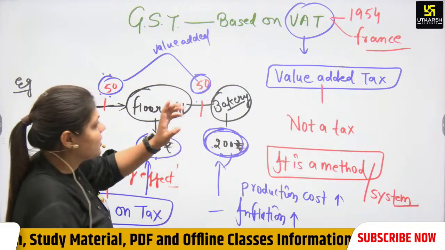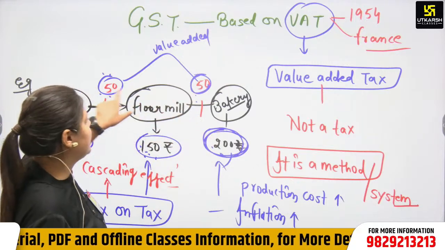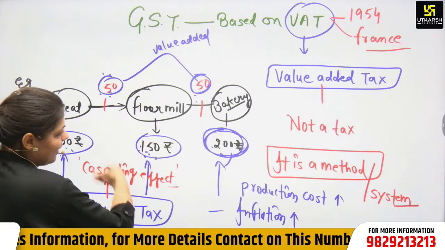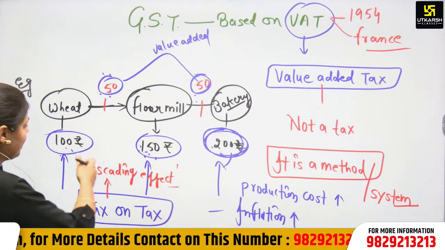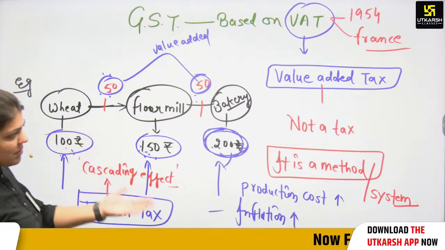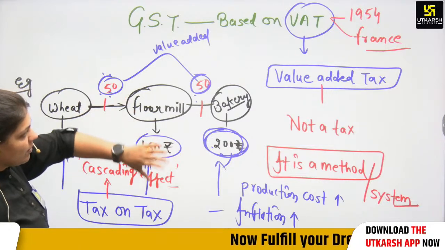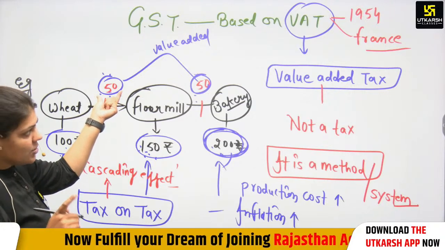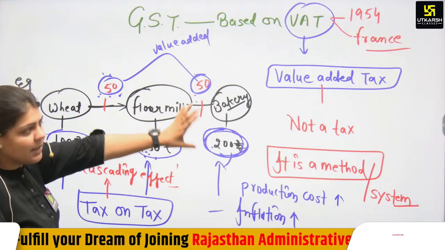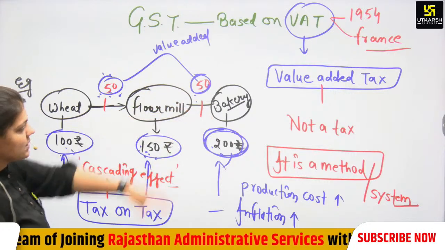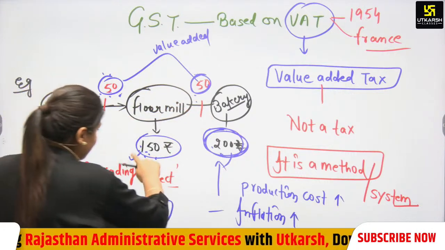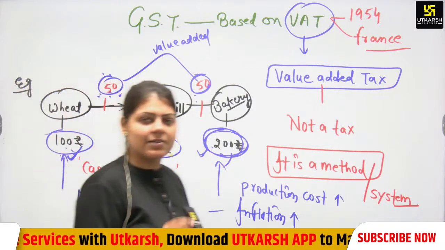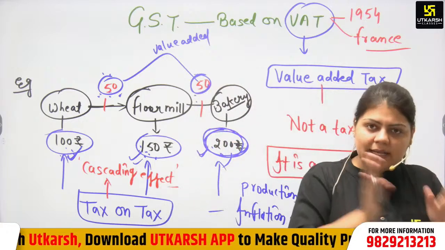But the tax should be imposed only on the value addition. Before GST, the tax was imposed after every stage. We are paying tax on 100, on 150, on 200. But tax should be given only on the value addition. That is why the VAT system also came into the GST process, so that we can escape from tax on tax. This is the cascading effect: when we are giving tax on tax.